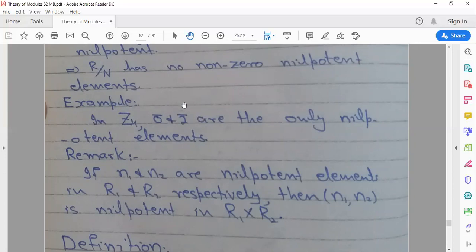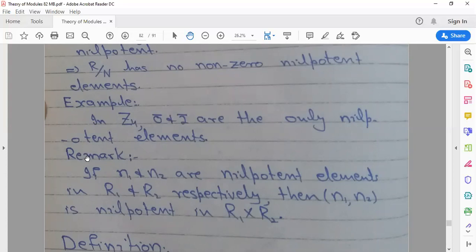The definition states that for an element a in Z4, there exists some positive integer n such that a^n is equal to 0. For 0, n equal to 1, 2, 3 all give 0. For 2, there exists a positive integer n equal to 2: 2^2 is 4, which is equal to 0.